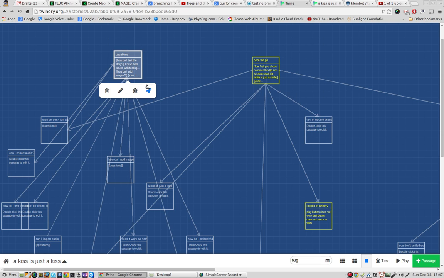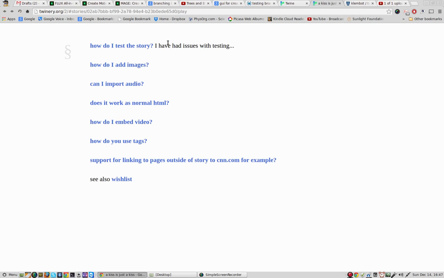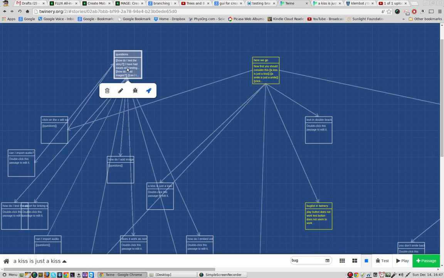Now I click on that, and there's a slight difference in the icon. Set questions as starting point. Okay, that's it. And now when I click on play, it should work. Okay, so you have to set the start. What is it called? Questions. Okay, you have to set questions as starting point.